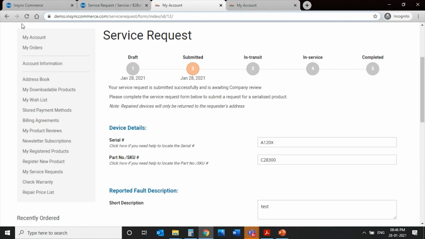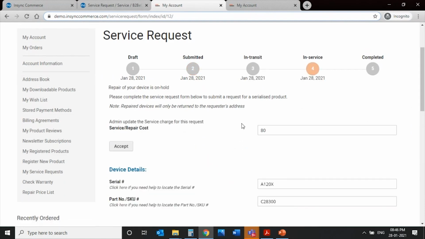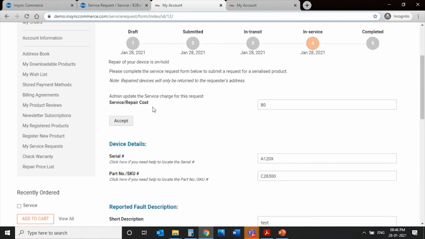So at the front end now, if the user again opens up this service request, he can access it from my service request section. He gets to see that the evaluated service cost is $80. If he doesn't accept, he lets it go. There's an offline communication. He gets the damaged item back. If he wants to get the item repaired, he can accept it. And fixed repair costs can also be maintained for certain items, or for every case, the admin from the backend can also provide a repair cost.